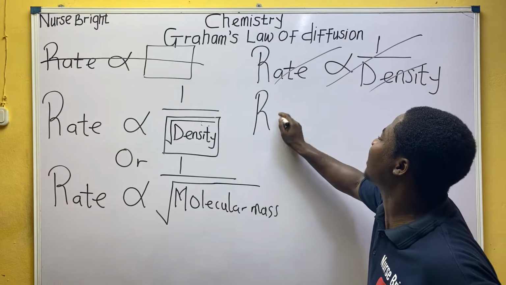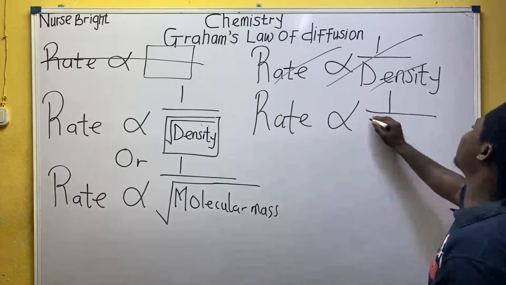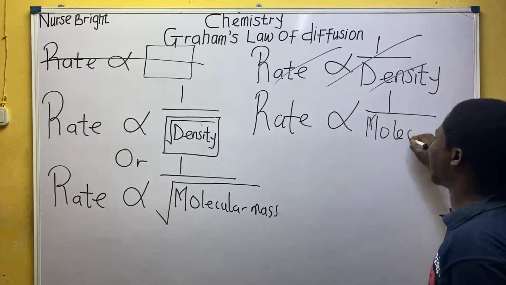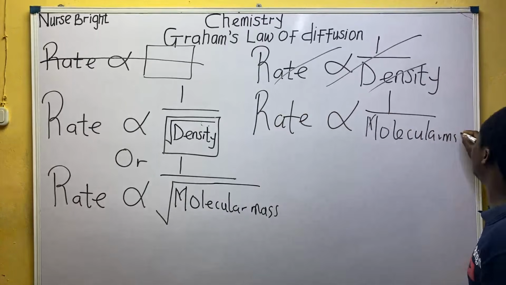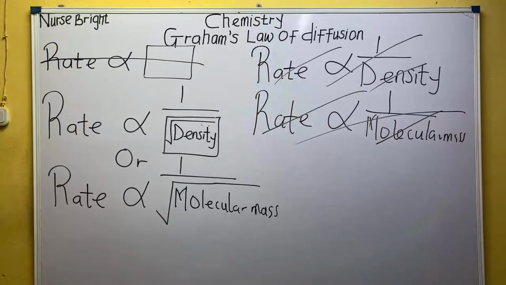And also, I did not tell you that rate of diffusion of the gas is inversely proportional to molecular mass. I simply told you the square root of what, everybody? Molecular mass. I believe everyone is following me.